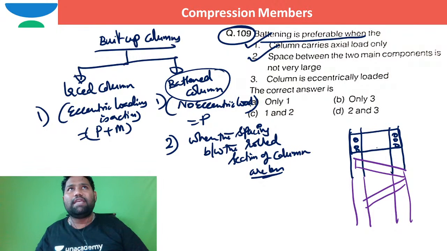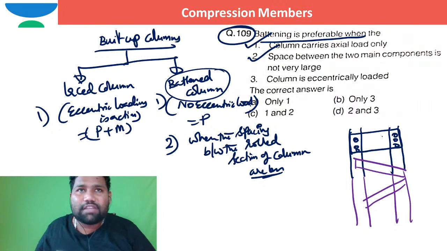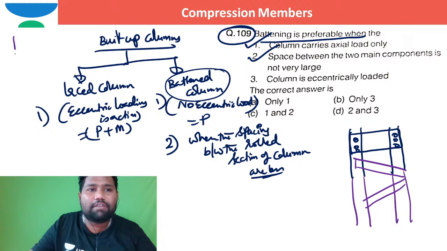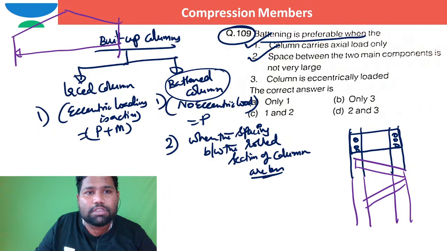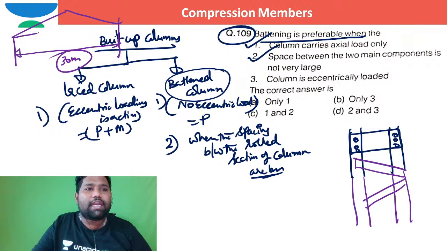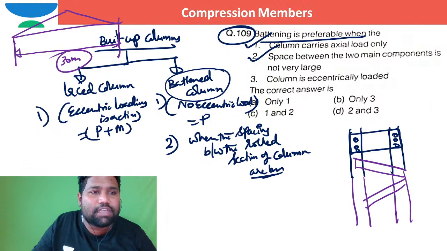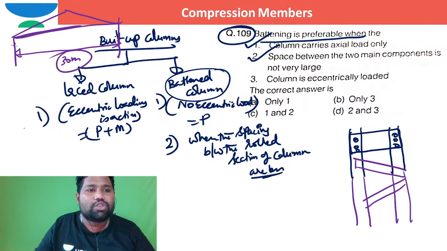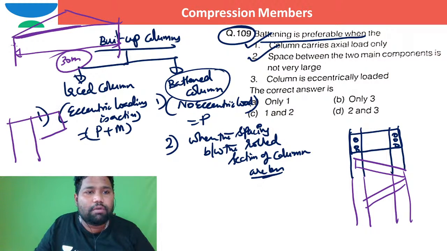This is the column in case of a roof truss. Inside that roof truss I need to keep an aeroplane. The span between this column and this column is almost 30 meters. The load is directly coming on this column. The beam cannot rest on this column directly, so the beam rests on the column with the help of a bracket plate.